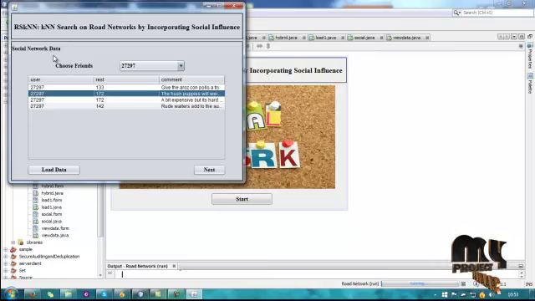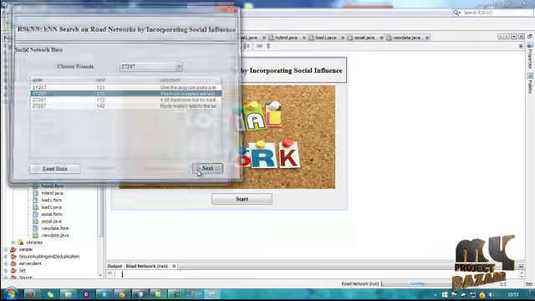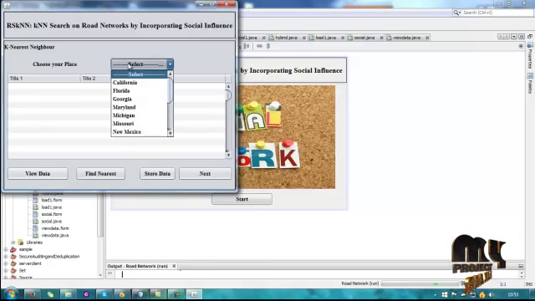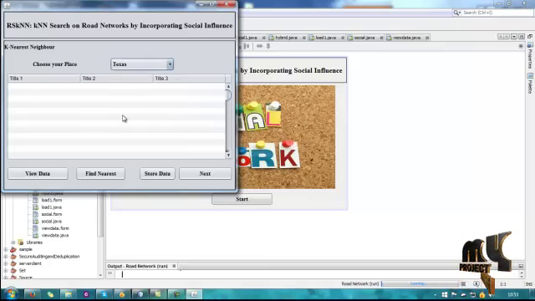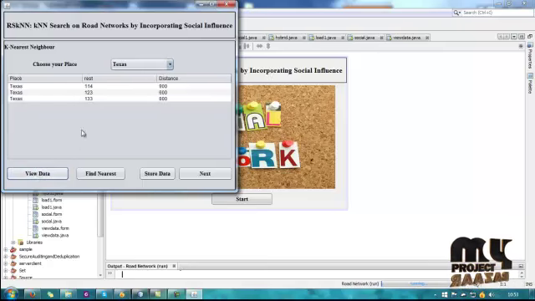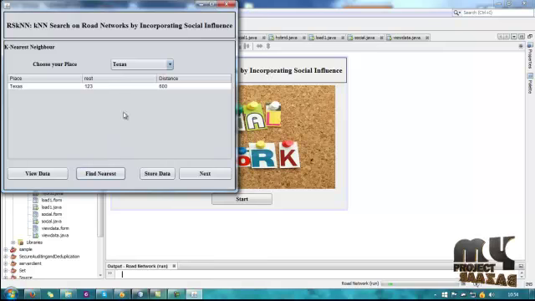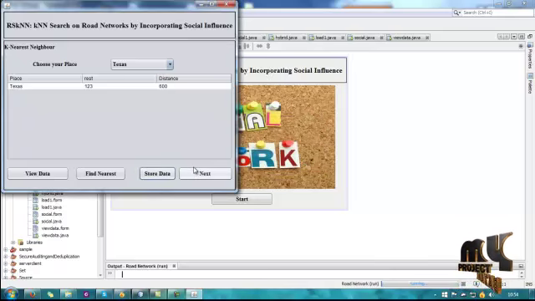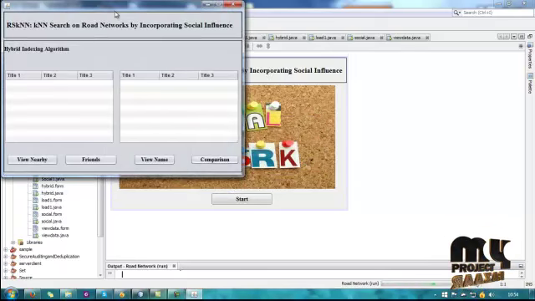This is our social network database clustering. And next, this is our k nearest neighbor. Suppose the user wants to select any place in California or some other place in the USA. The user selects Texas and views data. These are the users now in Texas, and we find the nearest places. The nearest places are based on the distance, and the data is stored into the database. Database stored.